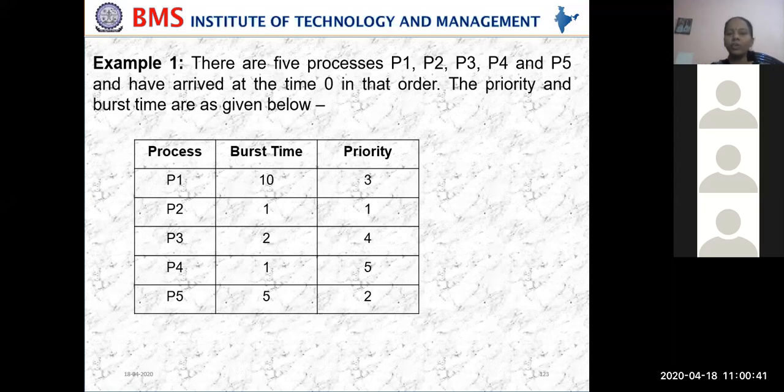So which one will you execute first? P2. So first you have to draw P2, starting at 0. What is the time required for P2 to complete? 1 millisecond. 1 millisecond is required for the high priority process P2. So write 1. After that, which process will get the CPU time? P5, the next highest priority. What is the time taken for that? 5 milliseconds. Like this, you have to draw a Gantt chart.